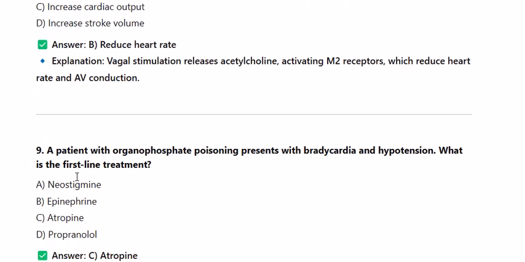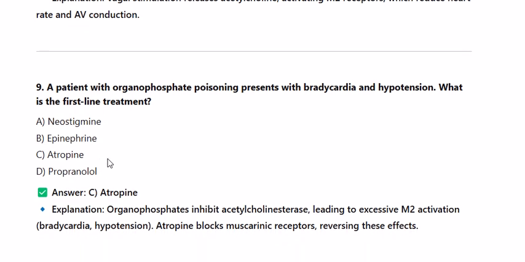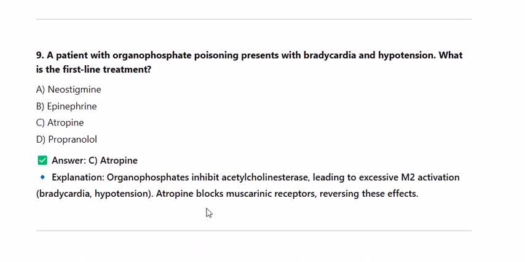9. A patient with organophosphate poisoning presents with bradycardia and hypotension. What is the first-line treatment? A. Neostigmine. B. Epinephrine. C. Atropine. D. Propranolol. Answer: C. Atropine. Organophosphates inhibit acetylcholinesterase, leading to excessive M2 activation, bradycardia, hypotension. Atropine blocks muscarinic receptors, reversing these effects.